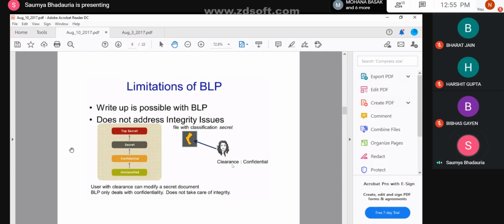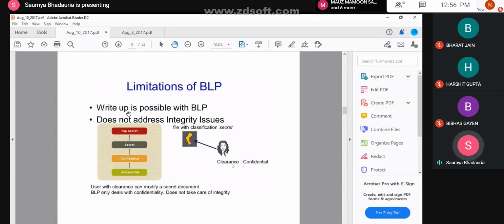So when I told you about BLP, the other model is the BIBA model. Since I said that write-up is allowed in case of BLP, it will only be considered when you are considering confidentiality. If you are talking about integrity, the factor of BLP will not be considered.